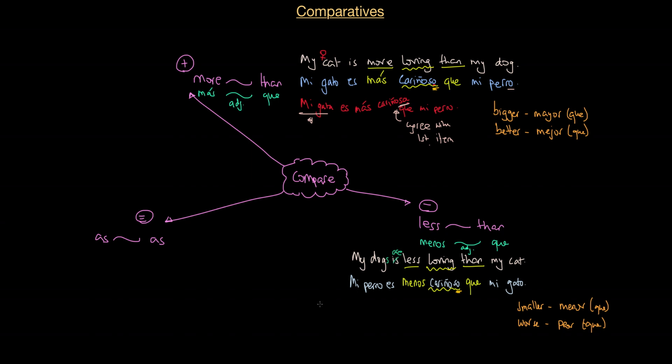So in that case, I would say mis perros son, okay, menos cariñosos que mi gato. Okay, menos cariñosos que mi gato. And notice that here I've got cariñosos ending in an S because I've got more than 1 dog, and this needs to agree with it.